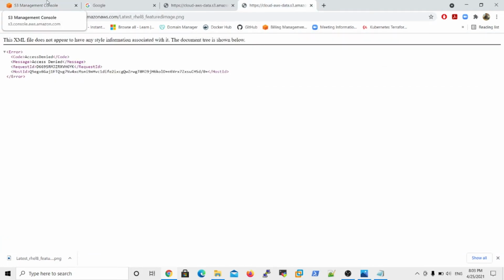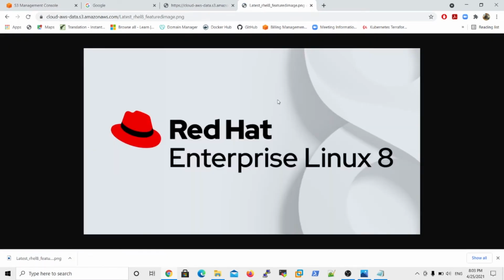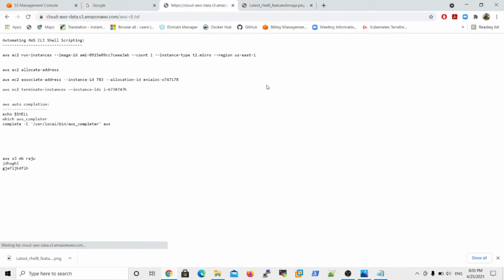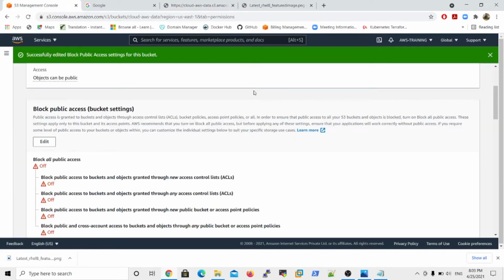Now you try to refresh the same page, and you see the image file on the screen. At the same time, the second URL is also on the screen. So this is called bucket creation and uploading objects in the bucket, and this is what block public access settings means.